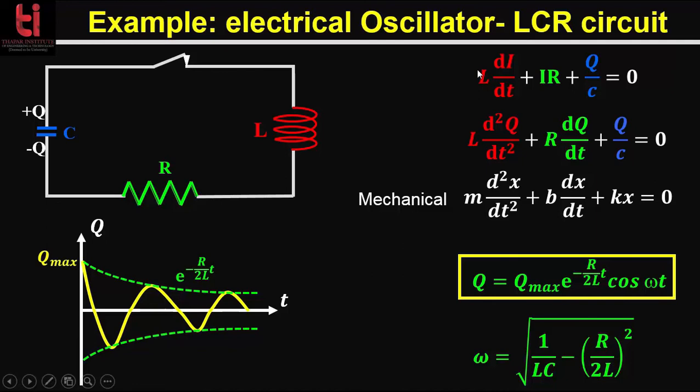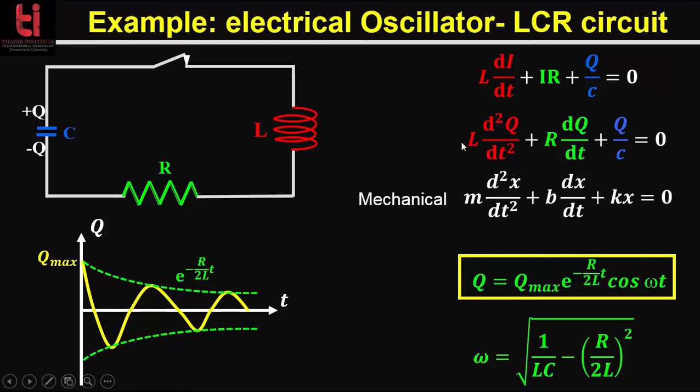So here, similar to the LC circuit, we can write L di by dt plus Q by C, and then we have to add this extra term, I into R, because of the resistance in the circuit, and this is equal to 0. So we can write this expression as L d2q by dt2 plus R into dq by dt plus q by C equals 0, since I is equal to dq by dt.